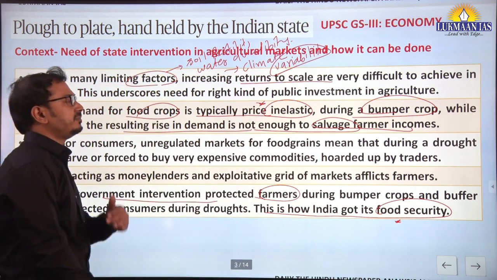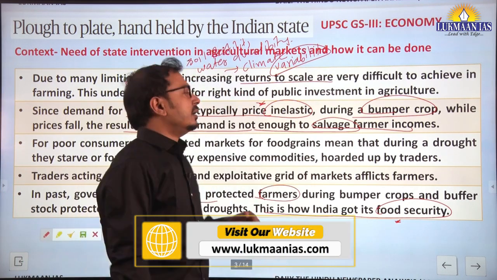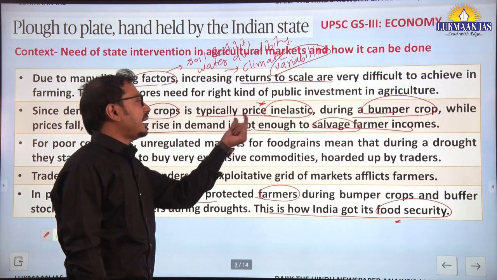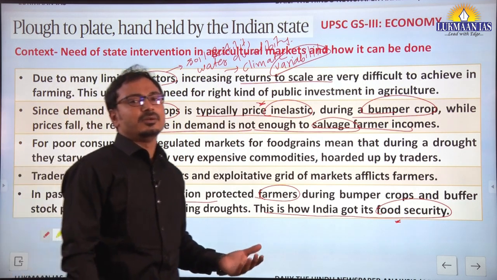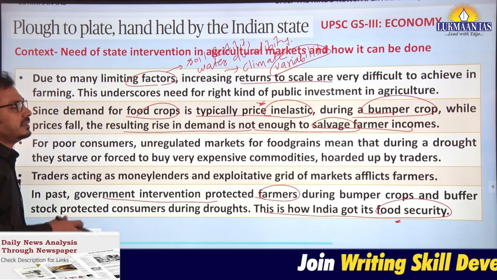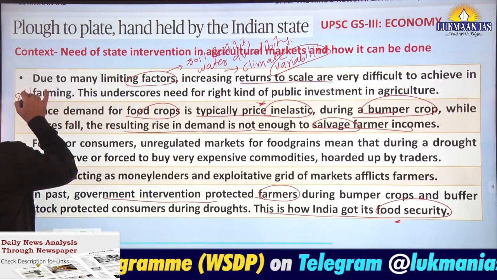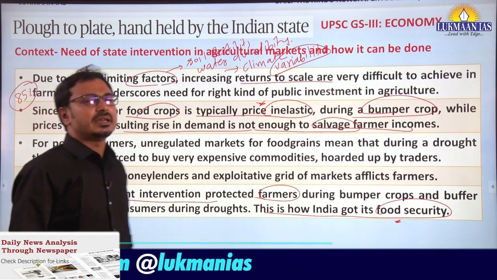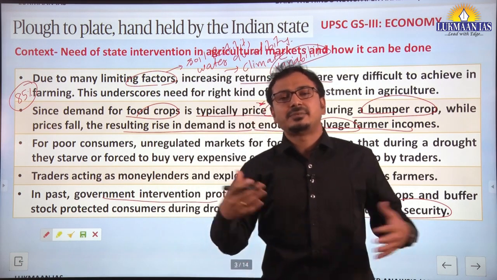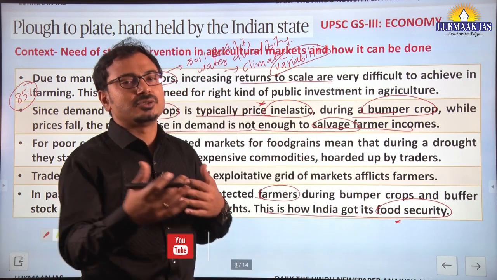Now, price inelasticity is a technical term in economics. That means whenever there is a demand increase or decrease, it is not actually impacting the prices here. Okay, so there is a negative correlation we have, and because of that, what happens is, we know that almost 85% of Indian farmers are small and marginal farmers, and they do not have the incentives or the capital to store these crops after harvesting, and that's why they immediately bring all those food grains to the market.